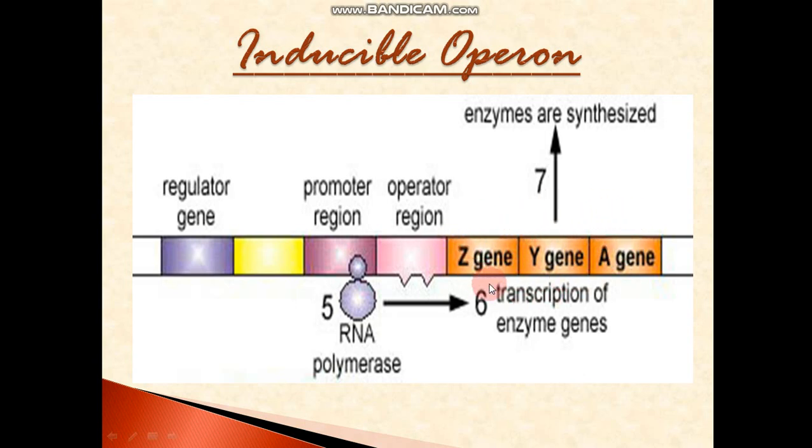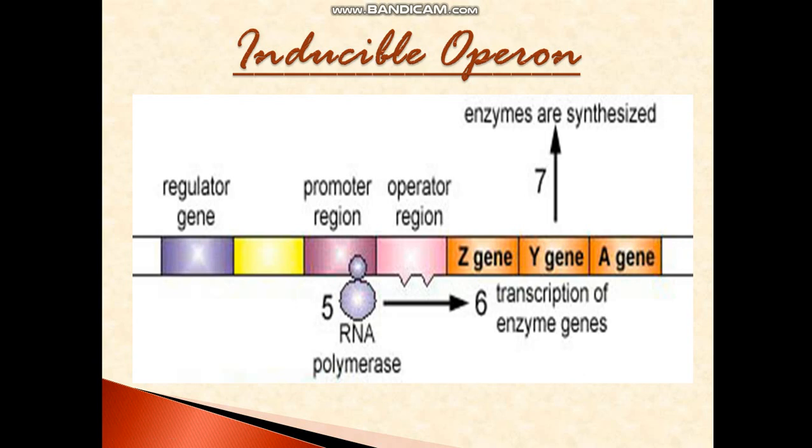I told you about cistron in the previous class. Cistrons are the set of structural genes. Here in this case it is LAC-Z, LAC-Y and LAC-A. These structural genes are called cistron, and they will be transcribed to form certain enzymes. There are three genes, so three different enzymes will be formed.